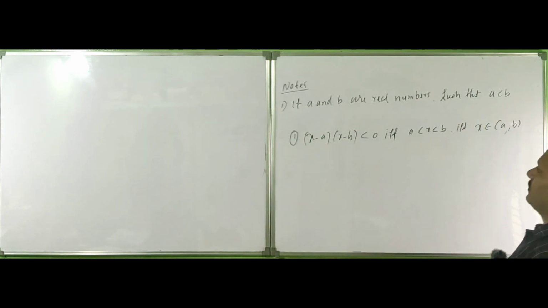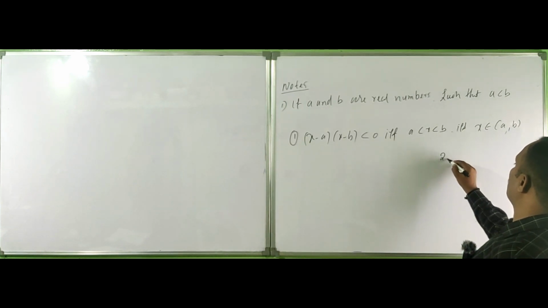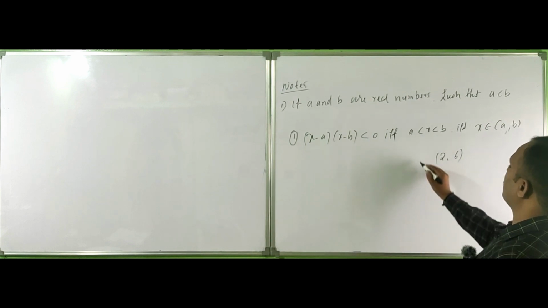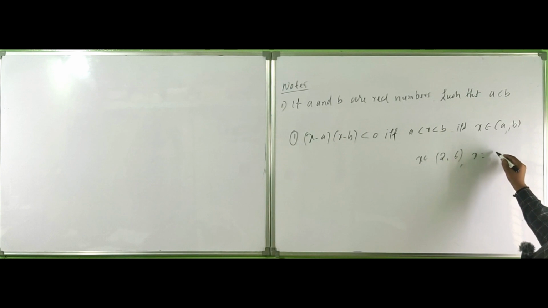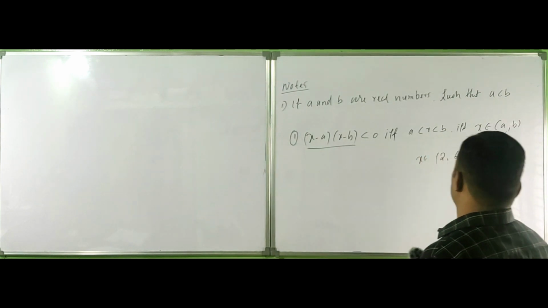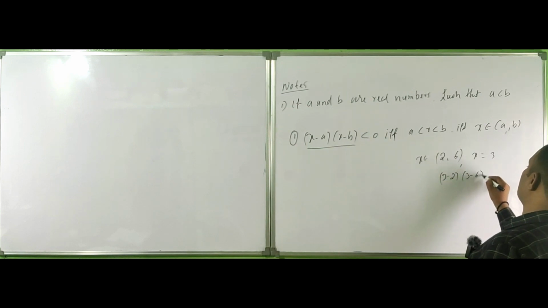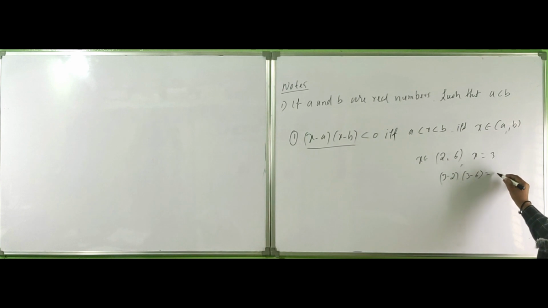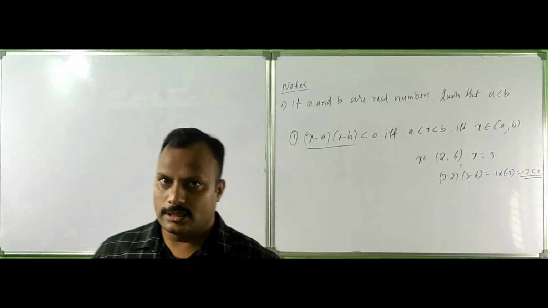Let's take one example to simplify. Let's take 2 and 6, and x belongs to this interval, and x takes the value 3, right? After this condition, (3 minus 2)(3 minus 6) becomes 1 into minus 3, which is minus 3, less than 0. Okay, this is the condition.